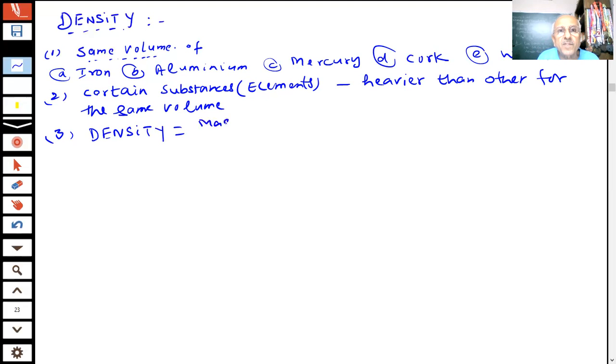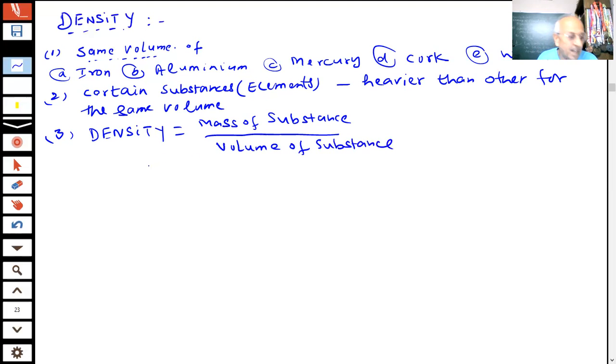Mass of the substance. We define density as mass of the substance divided by the volume of the substance. I am saying we are defining a quantity density D, students, which is nothing but mass of the substance per unit volume. So mass per unit volume is called the density of the substance, students. In other words, what I am trying to tell you is that supposing here I am taking certain substances.